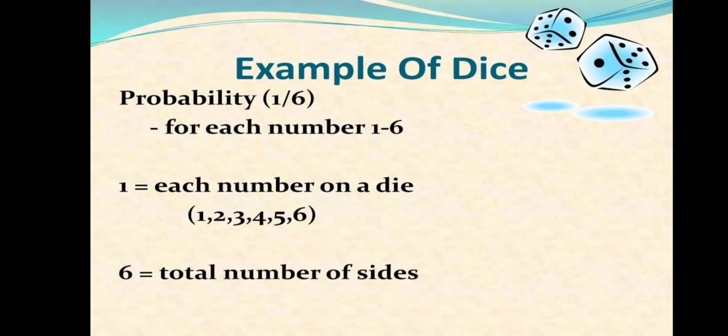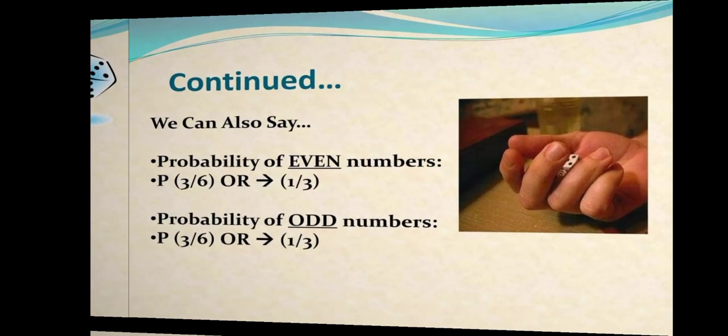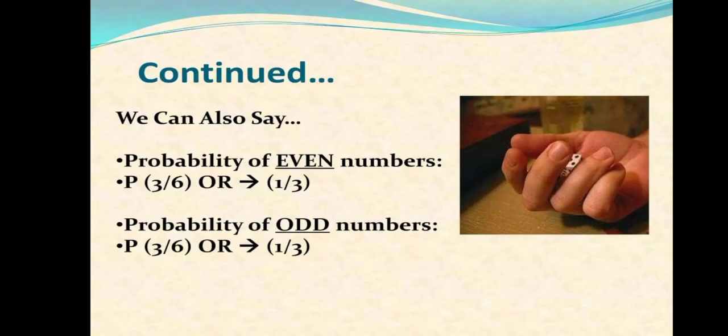Here is an example for a dice. You know a dice has sample space 1 to 6: 1, 2, 3, 4, 5, 6. So each number on a dice has probability 1/6 because total outcomes are 6, and the number I want is only one sample point, so 1/6. And if we want to find the probability of even digits, it will be 3/6 because there are a total of 3 even digits in 1 to 6 and 3 odd digits in 1 to 6. So it will be 1/2.